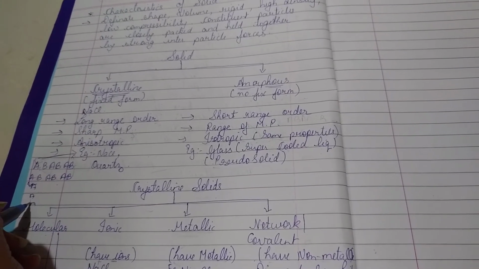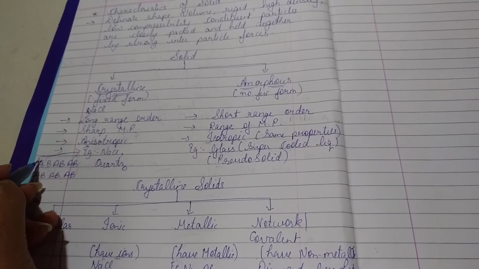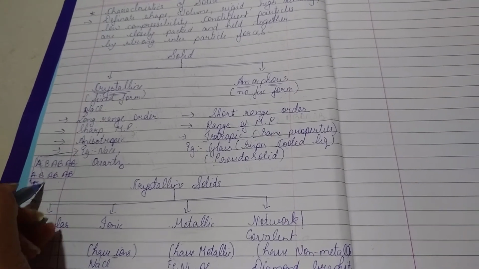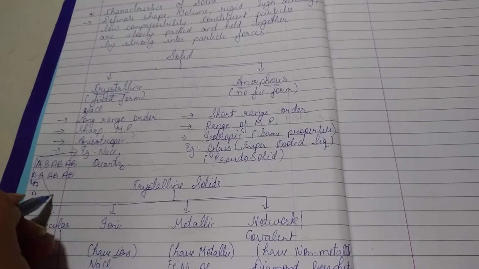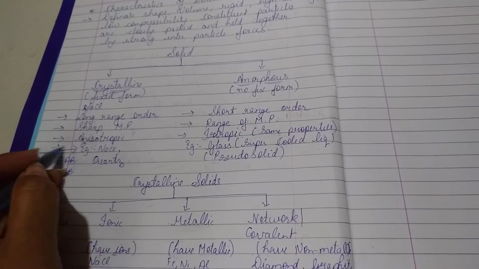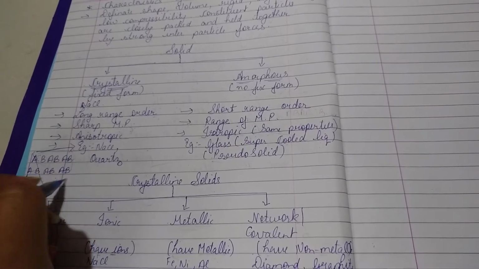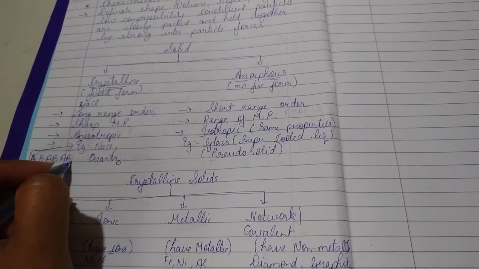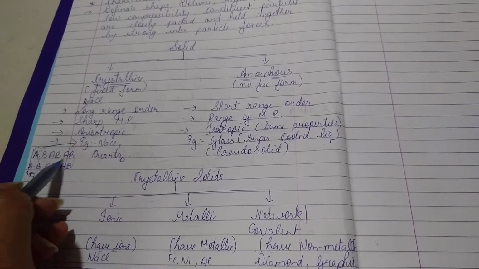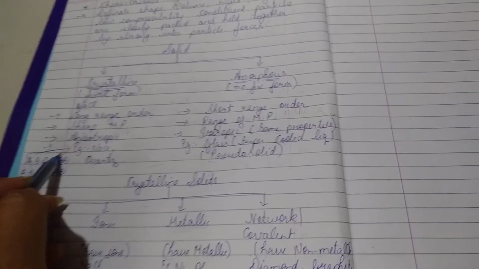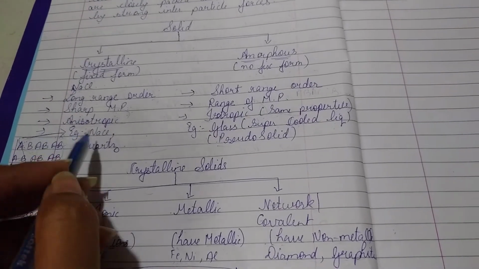So here the density will be different. Again, if I carry out in a diagonal manner, that AB, AB, AB pattern will come again. So there will definitely be uncertainty between a few of the properties, and that's why it is known as anisotropic,